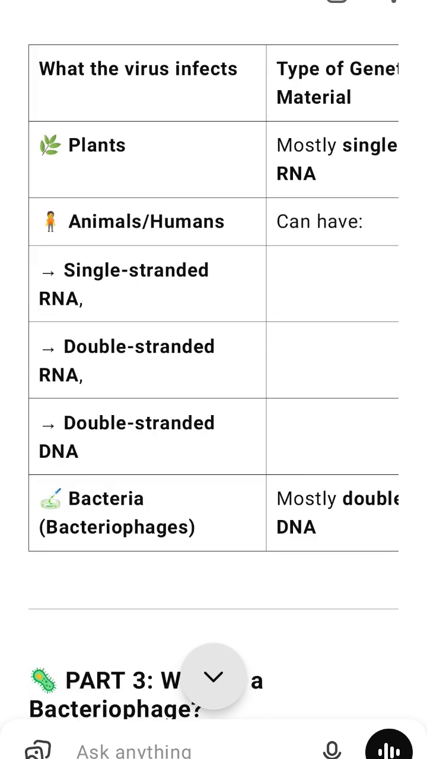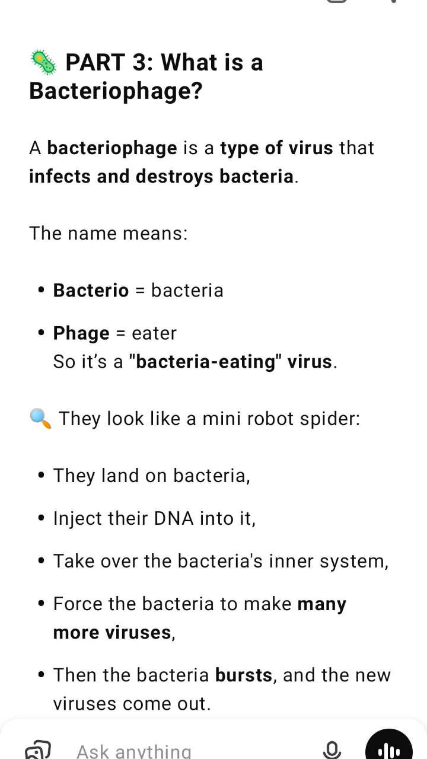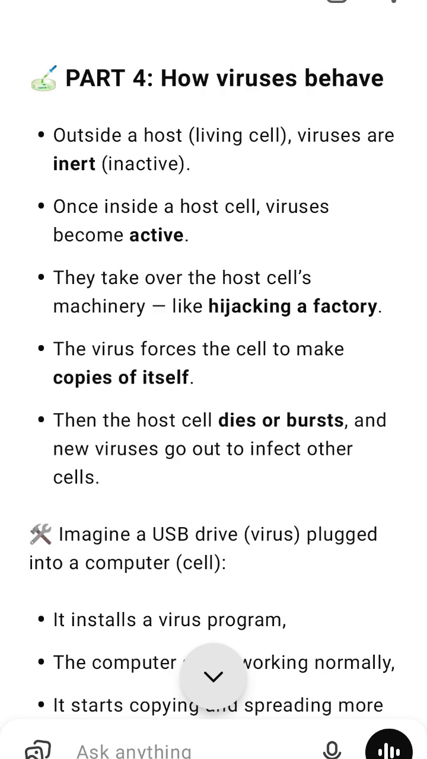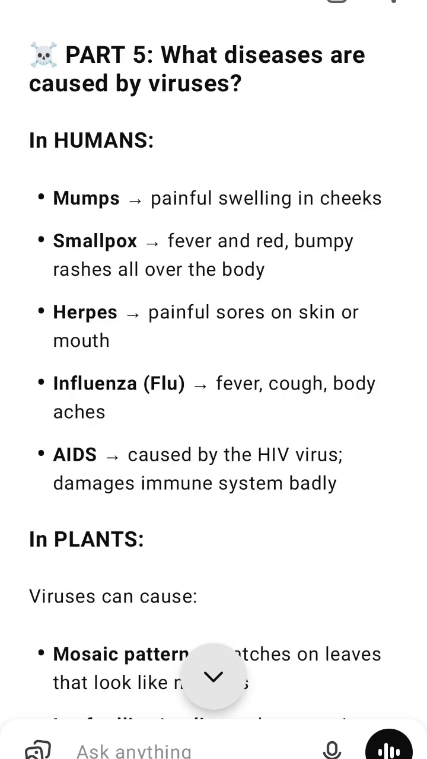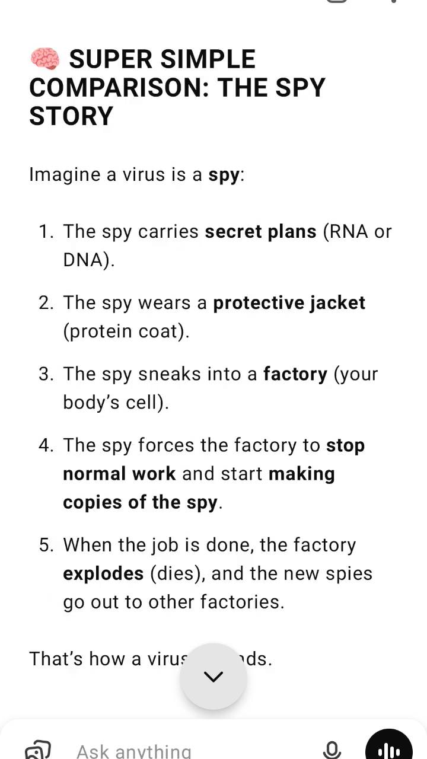Super simple comparison, the spy story. Imagine a virus is a spy. 1. The spy carries secret plans, RNA or DNA. 2. The spy wears a protective jacket, the protein coat. 3. The spy sneaks into a factory, your body's cell. 4. The spy forces the factory to stop normal work and start making copies of the spy. 5. When the job is done, the factory explodes, dies, and the new spies go out to other factories. That's how a virus spreads. Now the final deep summary table: concept and simple meaning. The virus's secret code: a virus is a tiny particle not made of cells that can infect living things.